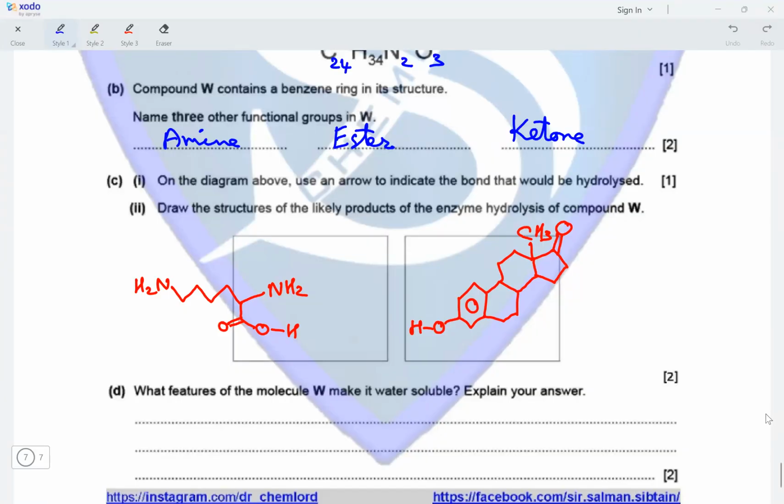What features of the molecule W make it water soluble? Explain your answer.